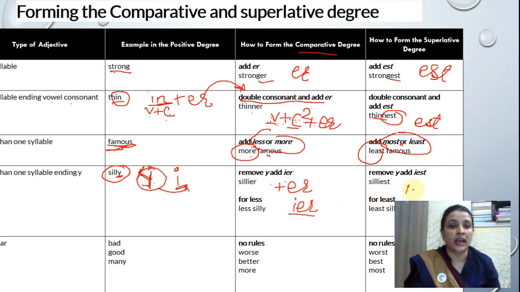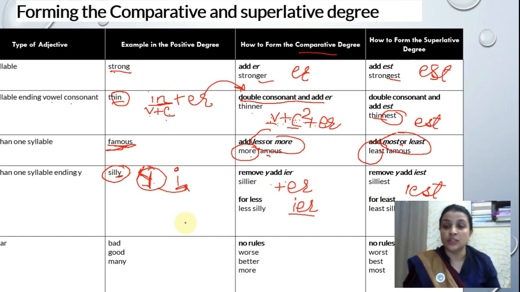And over here I, E, S, T will be added. Clear?